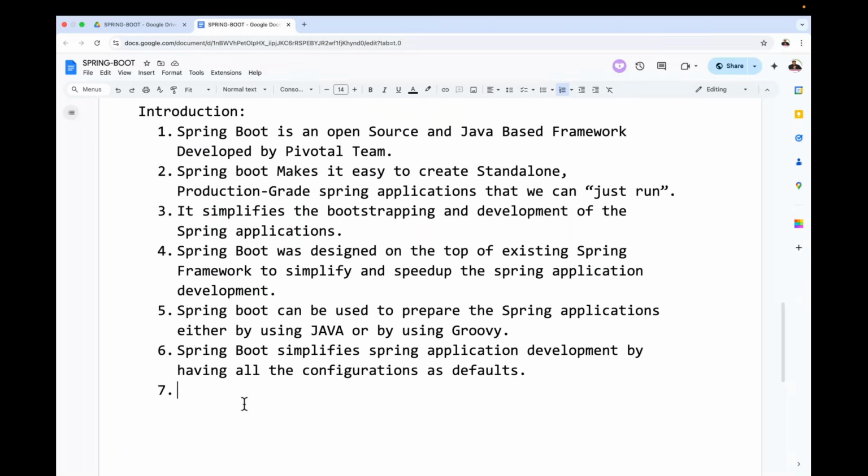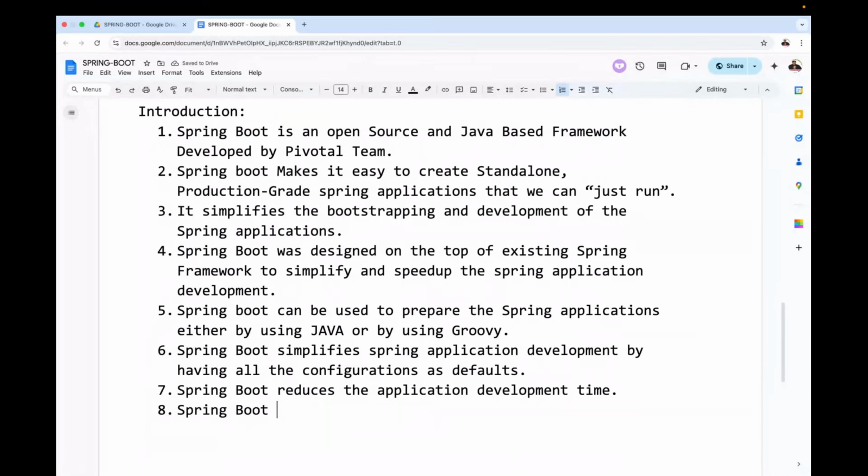Spring Boot reduces the application development time. Definitely, I already told you, Spring reduces 70% of the work for the developer. Spring Boot reduces 90% of the developer work. Automatically it reduces the application development time. Next one is, when application development time is reduced, Spring Boot improves the application's productivity. Come on guys, now tell me what is this productivity actually.